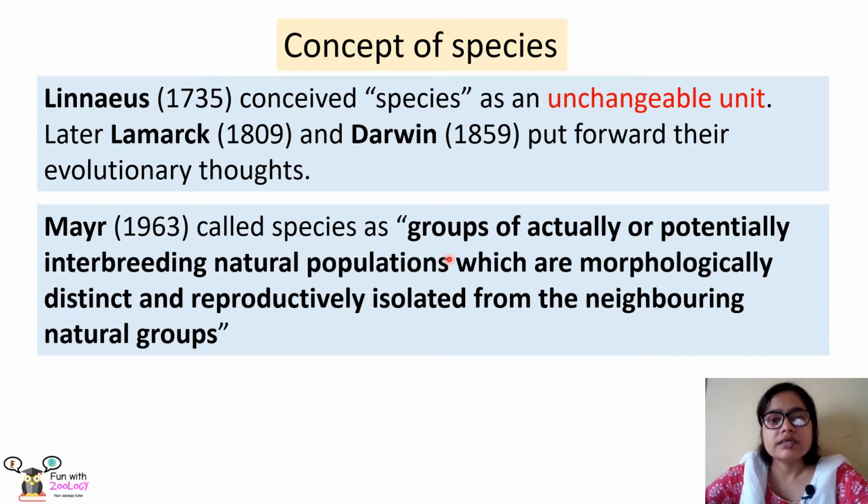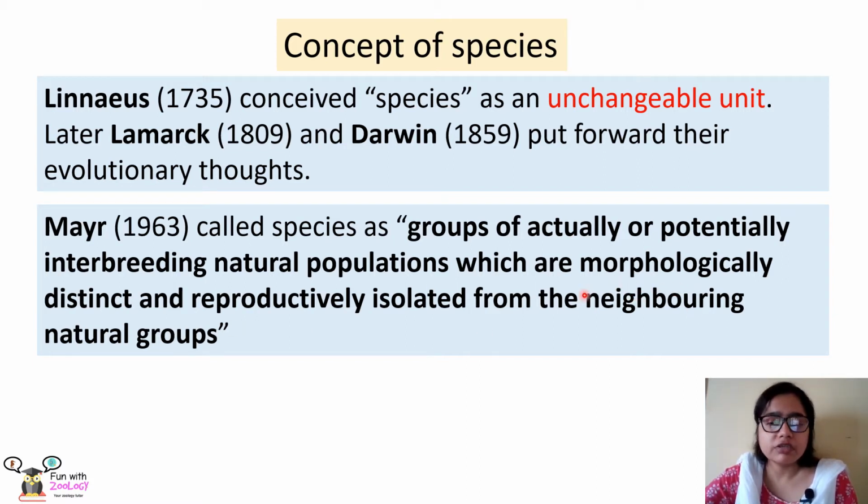According to Mayr, a species is a group of actually or potentially interbreeding natural populations which are morphologically distinct and reproductively isolated from the neighboring natural groups. So here there are three main points. The first point is that a species is actually or potentially interbreeding natural population. That means the members of a species can interbreed with each other. The second point is that they are morphologically distinct and reproductively isolated.